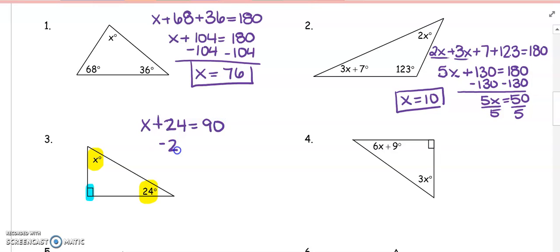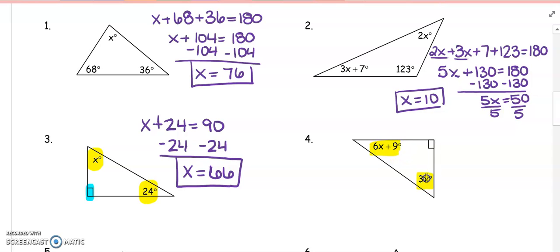Now, if we subtract that 24, that gives me x is equal to 66. Keep in mind, if you don't like the shortcut or you don't remember it, you could always still say x plus 24 plus 90 is equal to 180. I like the shortcut though, and I'm going to use it again with number 4.